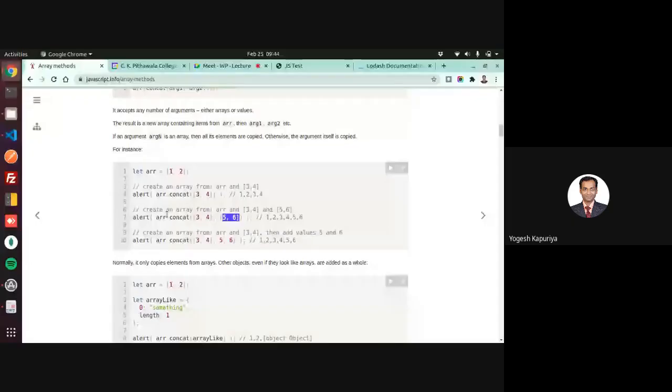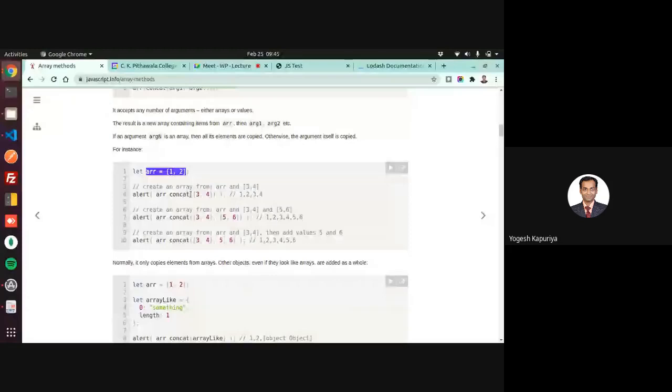Simply concat that array with this array. Array over here, you can pass single and you can say array concat 3, 4. So that means 1, 2, 3, 4 will be merged. Then again, I am saying array concat 3, 4, 5, 6. So again, this is first array, second array. All of them will be merged inside this array.